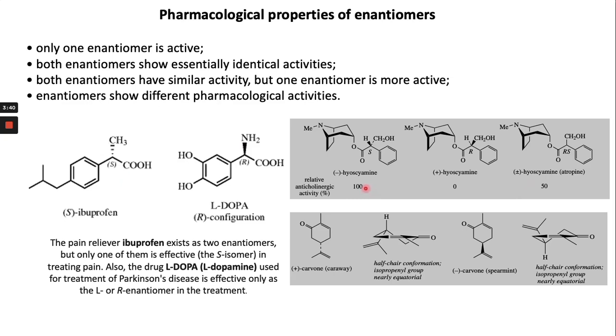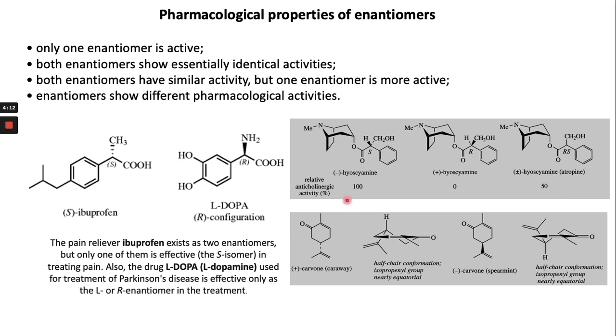This one is hyoscyamine, which has the relative anticholinergic activity, right? This one is the S configuration, which has the anticholinergic activity, right? So hyoscine R and hyoscine R and S. Compared to the R, S isomer, the enantiomer has the anticholinergic activity. Only one isomer, right?